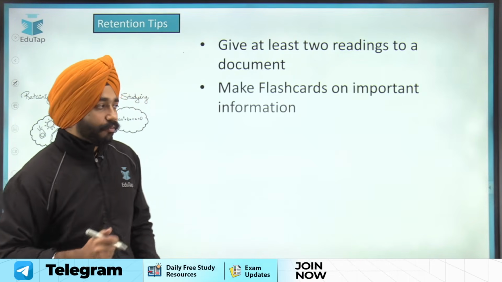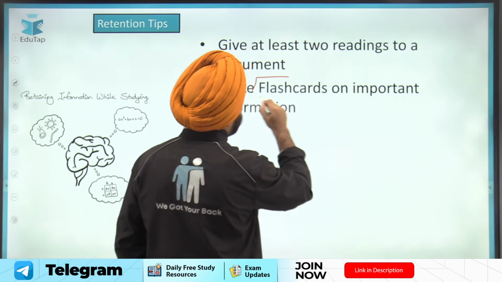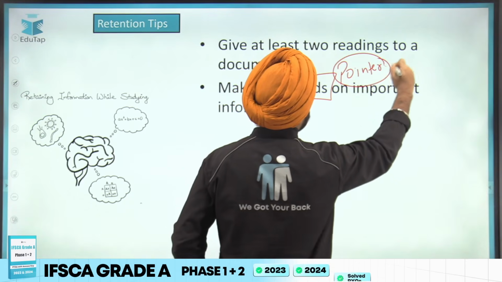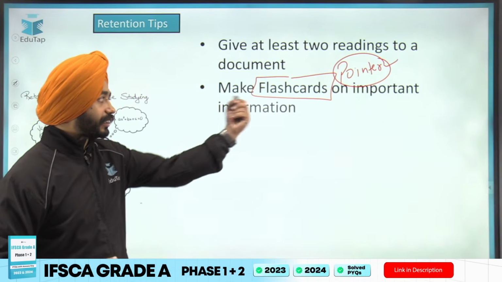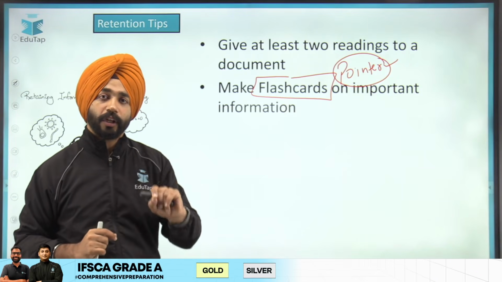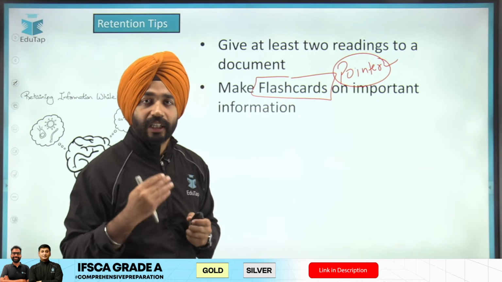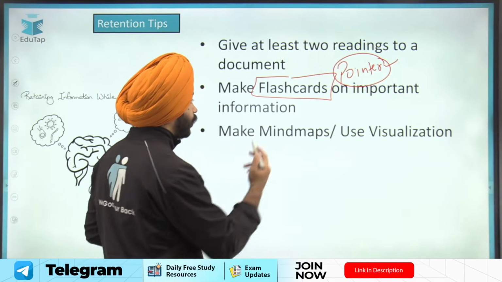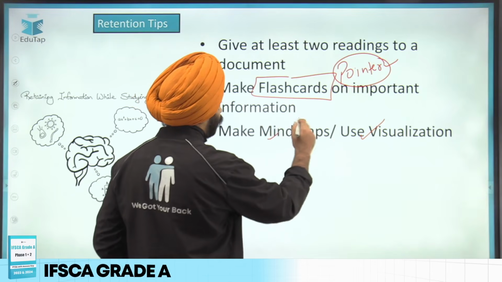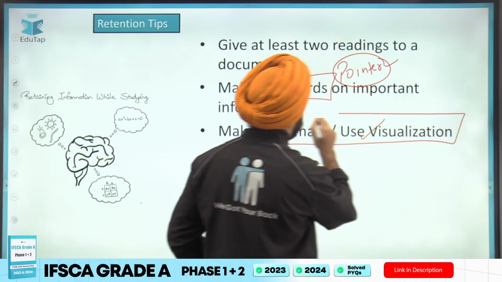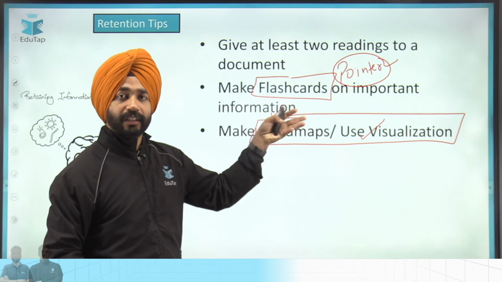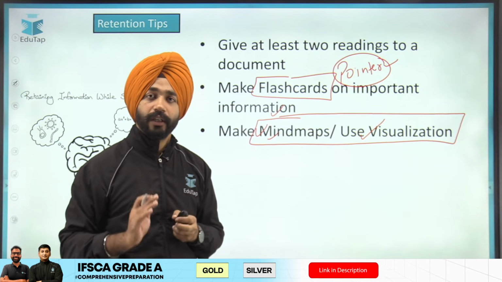The second thing is, when you are reading something, make pointer notes, which I call flashcards. Write down the important points. If you cannot make flashcards or any pointer notes, highlight only the important points, but that should be done after 2 readings. The third thing, if you can visualize, you can make mind maps, but that depends on whether you want to. This is again a part of revision. Flashcards or mind maps, any one of these things you can do here.